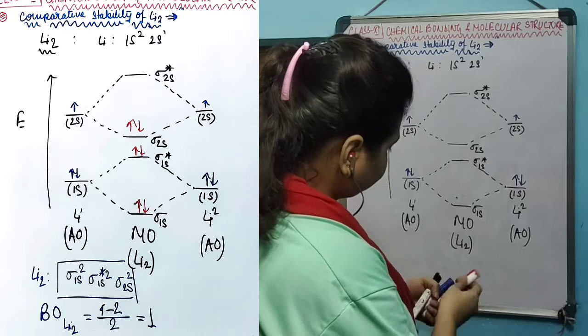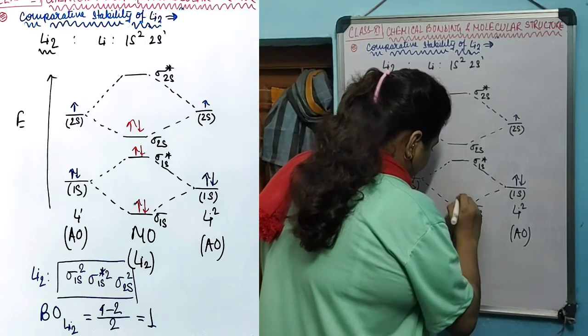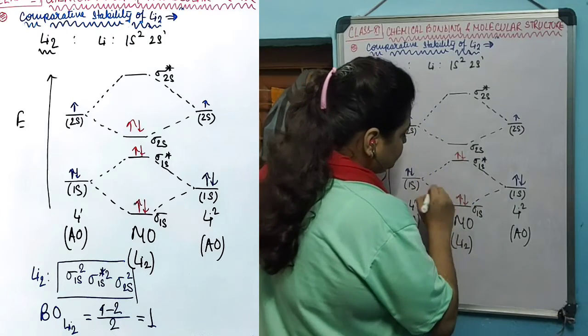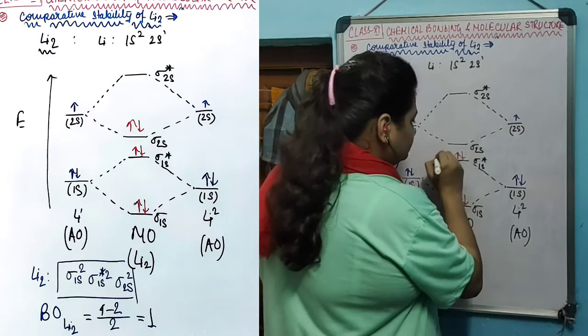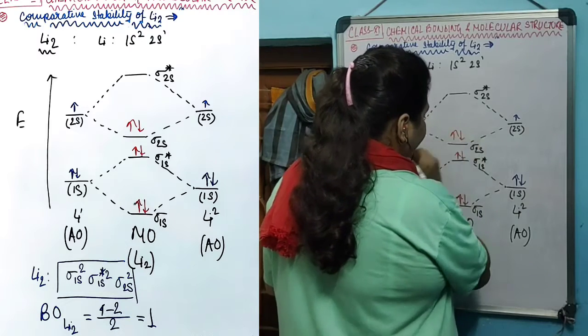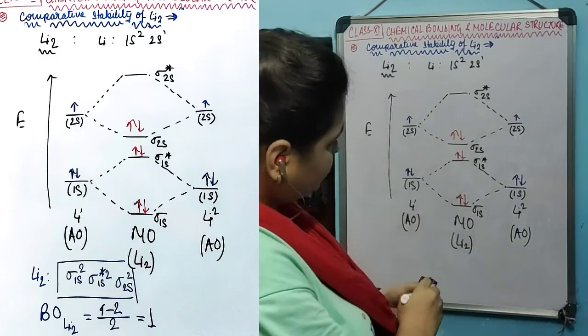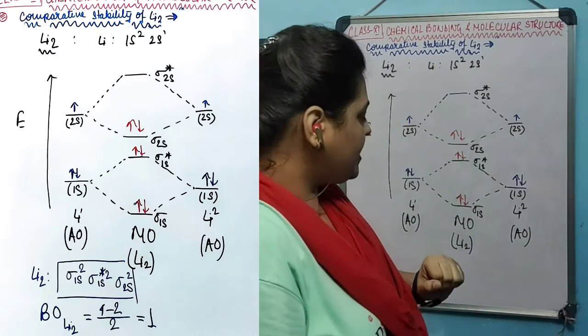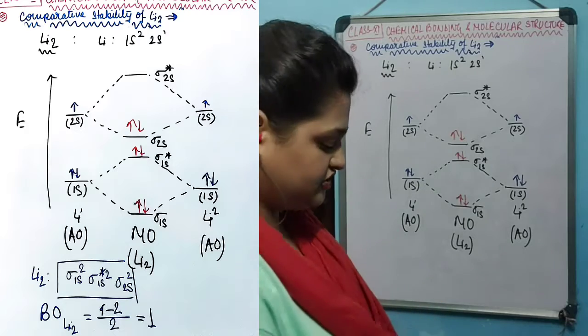electrons first, then another 2 will be filled in the sigma star 1s, 1, 2, 3, 4, and the remaining 2 will be filled in the sigma 2s. This is how the electronic filling will happen in the MOs of the lithium-2 species.